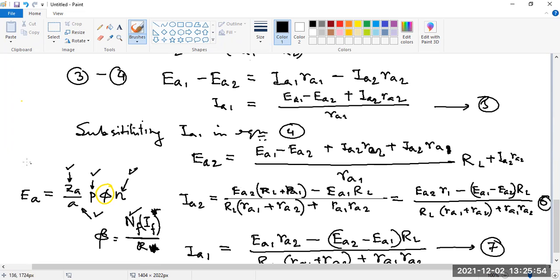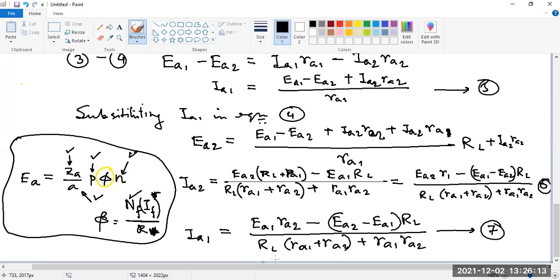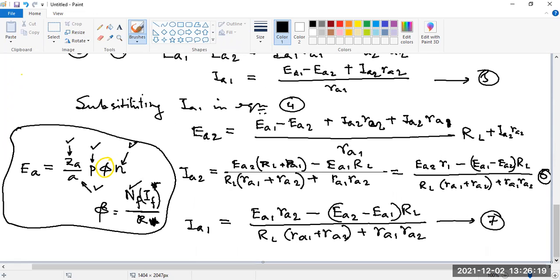Now, all these we finalize during the design. Whatever the value of the reluctance, depending on the material, whatever the value of the field current, all we finalize during the design. Now we try to keep the value the same for both machines if two machines are running in parallel, but still we can have a slight mismatch.